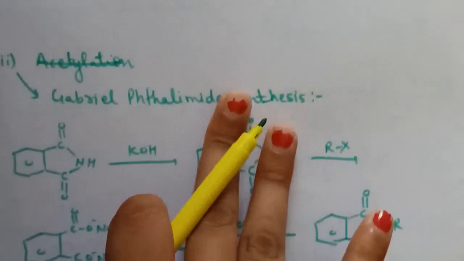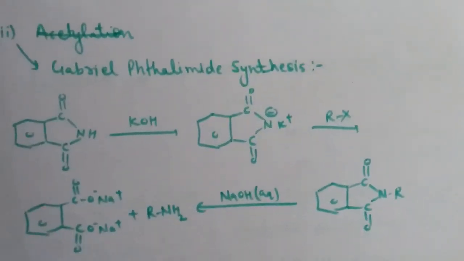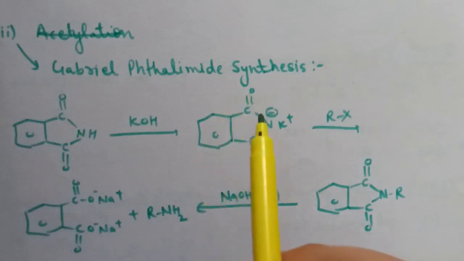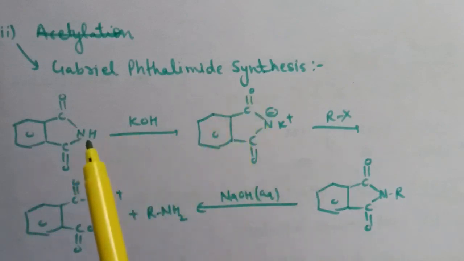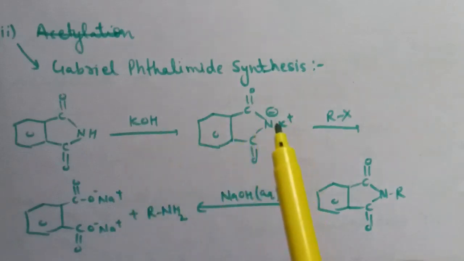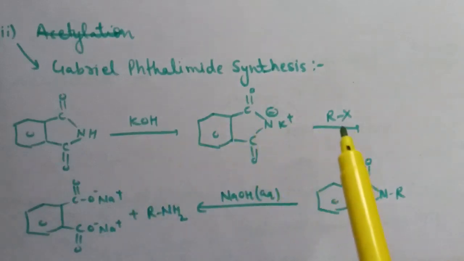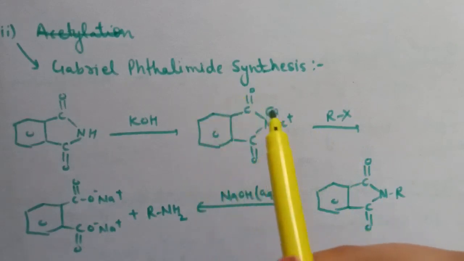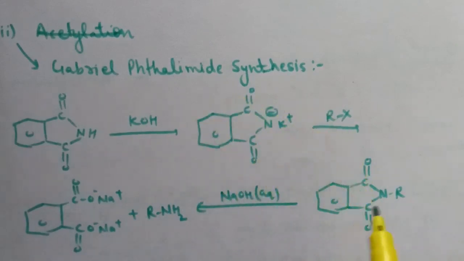Next is Gabriel phthalimide synthesis. So here is the reaction. Phthalimide on treatment with KOH results in the formation of this compound, that is, this hydrogen is abstracted by the base. Next step is nucleophilic attack. This phthalimide anion attacks the R group, and here N-alkyl phthalimide is formed. In presence of aqueous NaOH, this converts to RNH2 and the sodium salt of dicarboxylic acid.